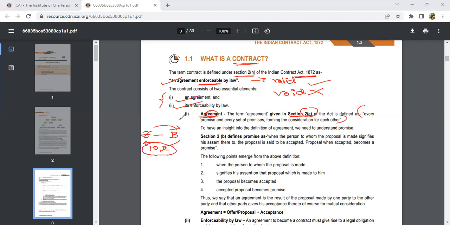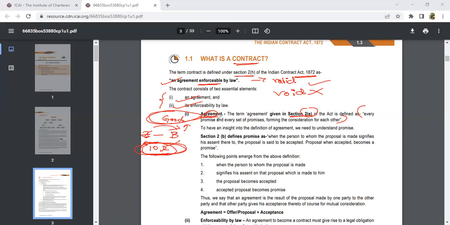Here, when A is giving the goods to B, the consideration for B is the goods. And in return, B is giving 10,000 to A. For A, the consideration is 10,000. Every set of promises forms part of the consideration for each other. Here, nobody is getting a loss, nobody is getting a profit. They are giving money for the valuable consideration they are getting.